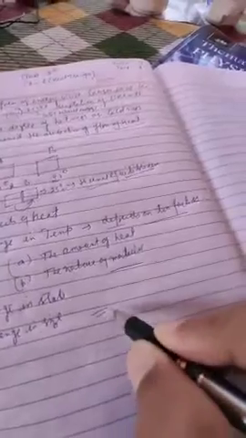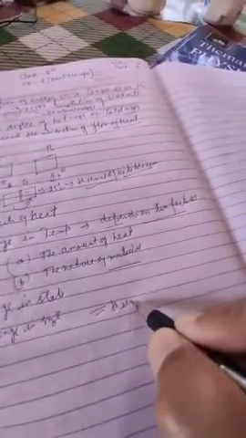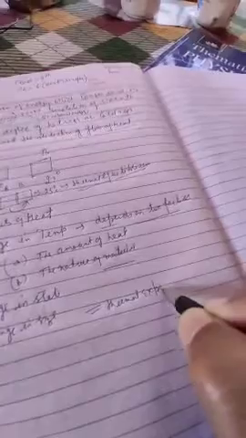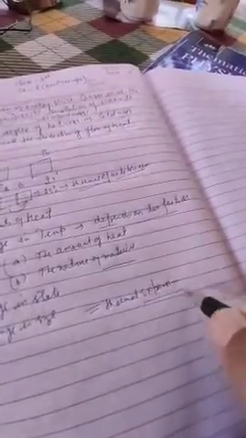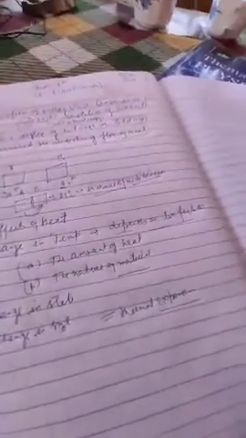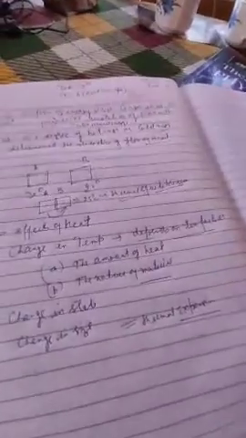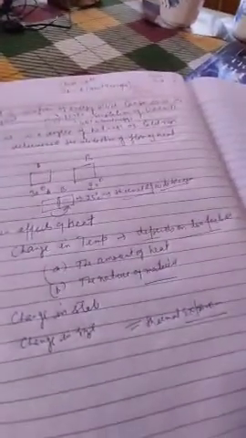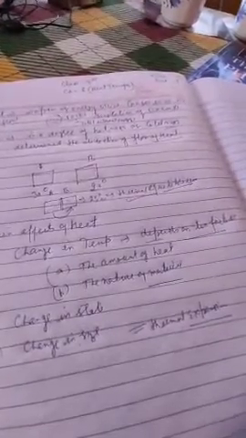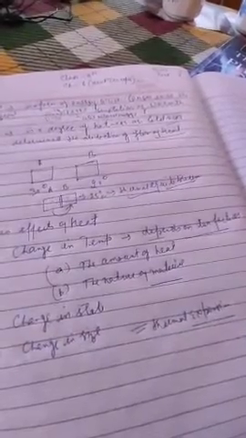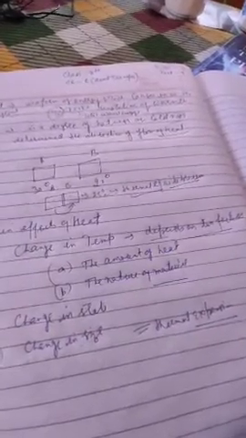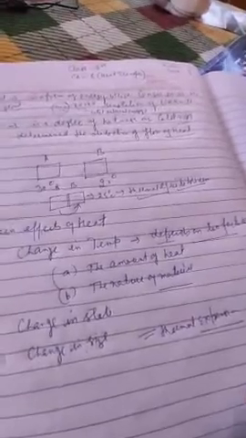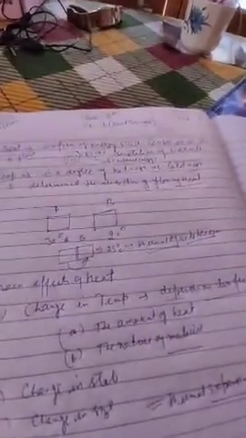Important, this is thermal expansion. Due to heating, the body expands, and due to cooling, the body contracts, and due to expansion and contraction, the size of the substance changes. So that is called thermal expansion. Clear?